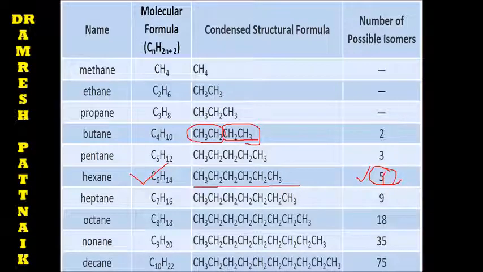Here 1, here the middle one, again this to this one, so 3 are there. So 1, 2, 3, 4, and here 1, 5. So like this for hexane, heptane, octane, nonane, and decane. For decane we will find about 75 isomers.